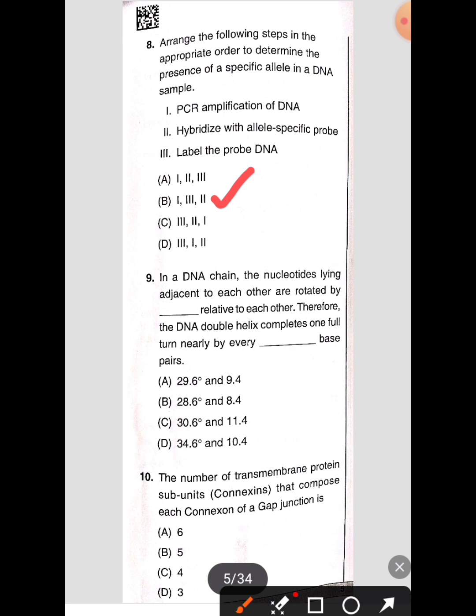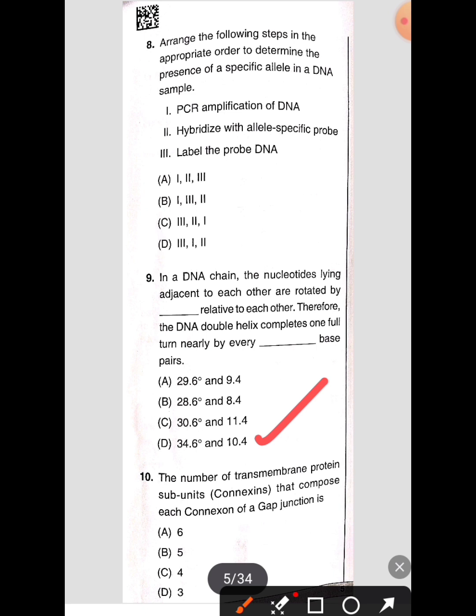So next question. In a DNA chain, the nucleotides lying adjacent to each other are rotated by dash relative to each other. Therefore, the DNA double helix completes one full turn nearly by every dash base pairs. Okay, so here I'm going to give you the answer, so D is the correct answer. Okay, so let's see the next question.